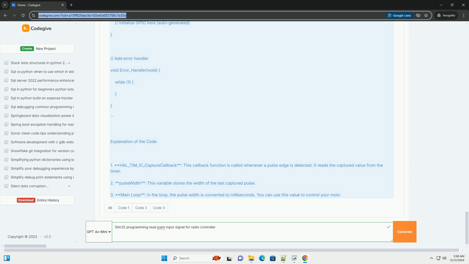Step 2, write code to read PWM signal. Example code.